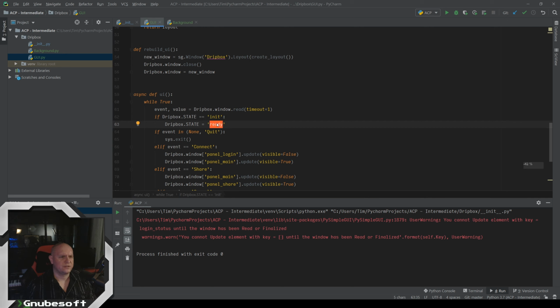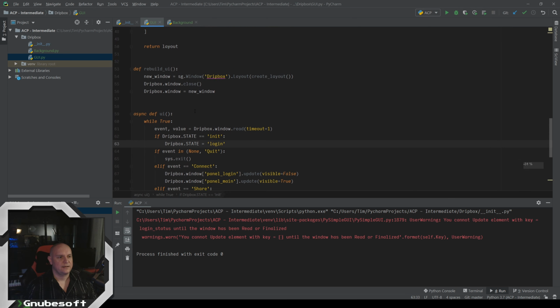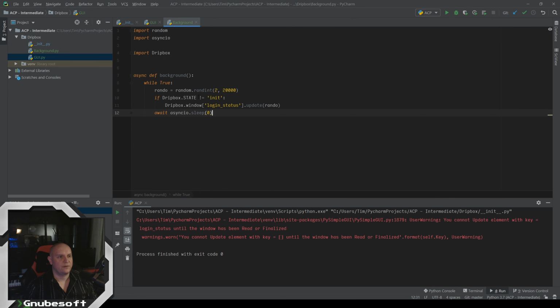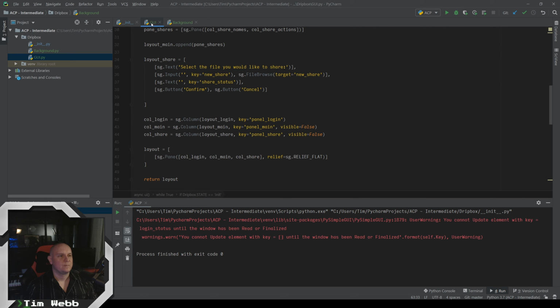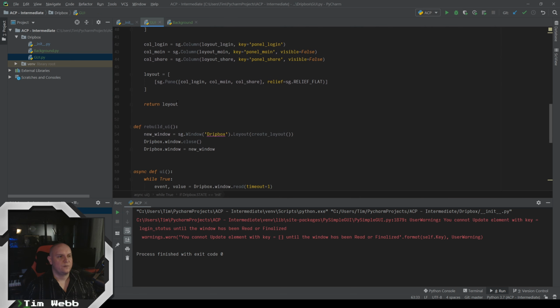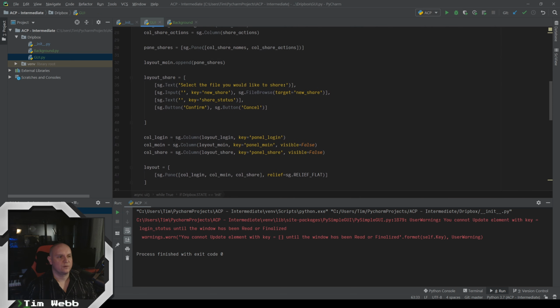Oh, no. Okay, so if the state is init, then let's change it to login. And we'll change our background logic here to only be doing this if this is in the login state. So now we can come up to where we're saying, okay, we'll make these invisible and these visible.